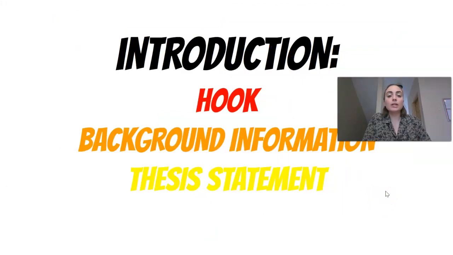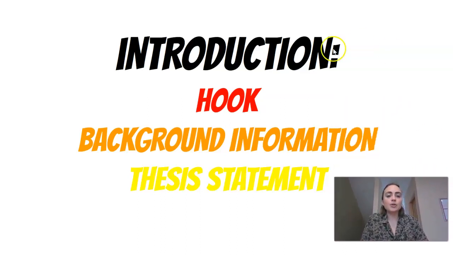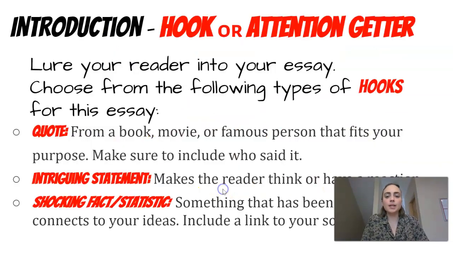I want to go through each paragraph to show you exactly what you need in each paragraph. So your introduction paragraph has a hook, background information, and your thesis statement. A hook is a way to get your reader's attention, and you can do this in a couple different ways. A lot of people will start off their essay with a quote from a book or a movie or a famous person that fits your topic or the theme that you're writing about.